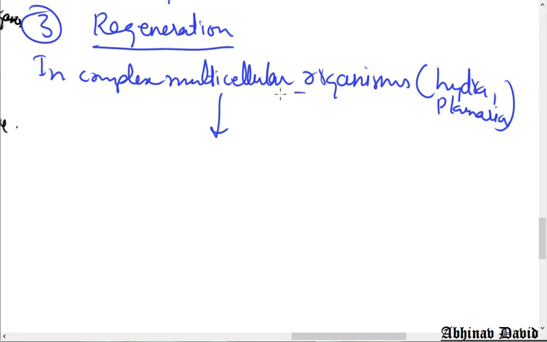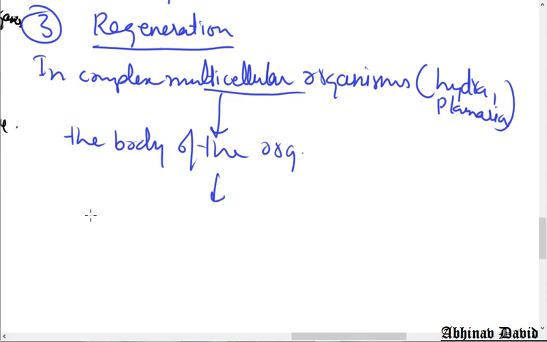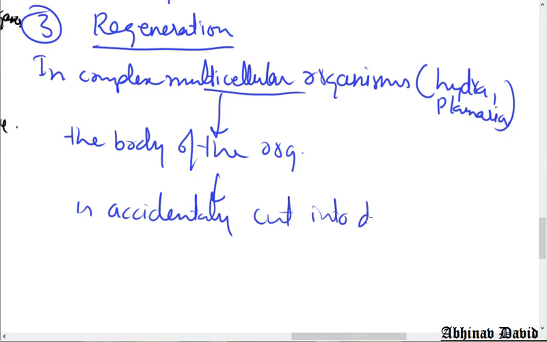Regeneration takes place in complex multicellular organisms, which are those that have tissues and organ systems. In complex multicellular organisms like Hydra or Planaria, the body of the organism is accidentally cut into different pieces.